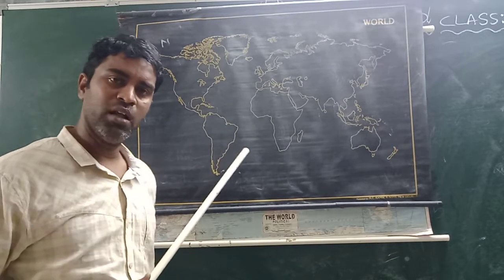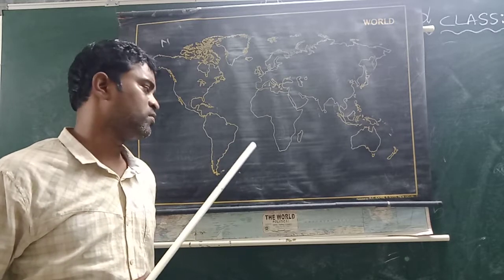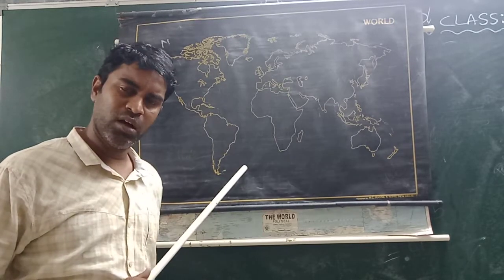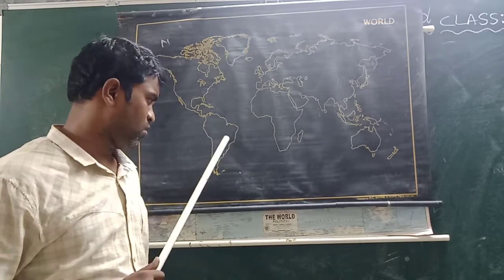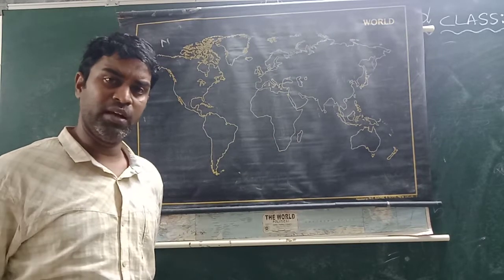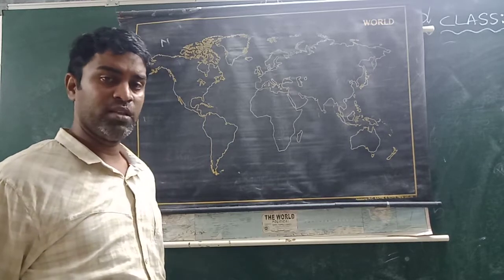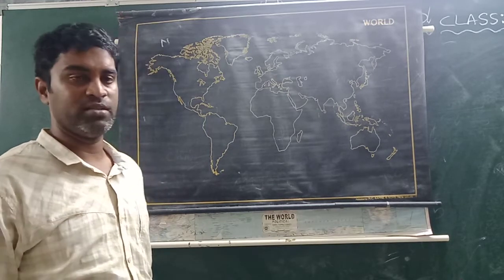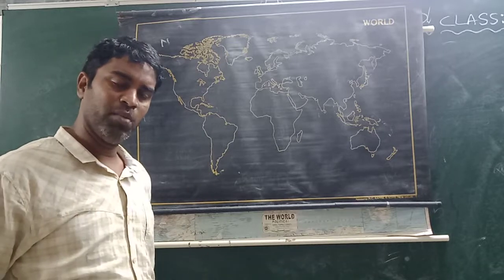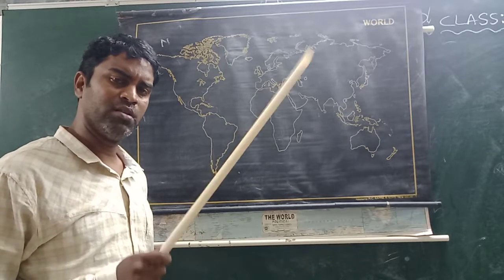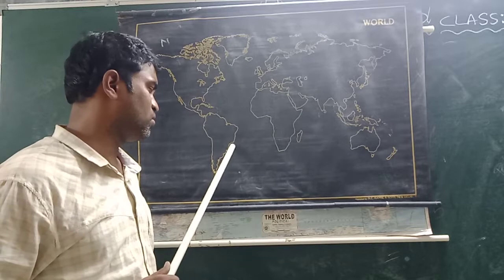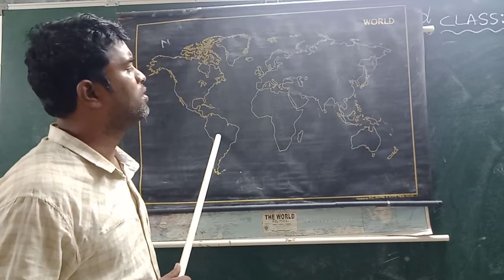This South America is also called the birds continent. Why do we call South America the birds continent? Because it is the continent where we can see 1500 types of birds, and different types of monkeys also. Owl monkeys, squirrel monkeys, ape monkeys, these are all found in this region. So, South America is called the birds continent.